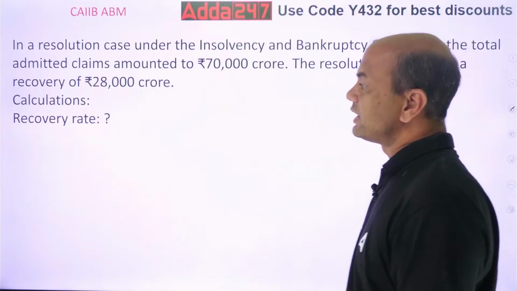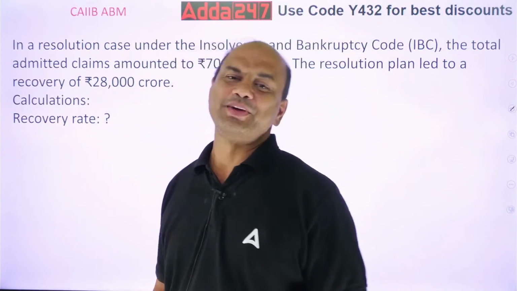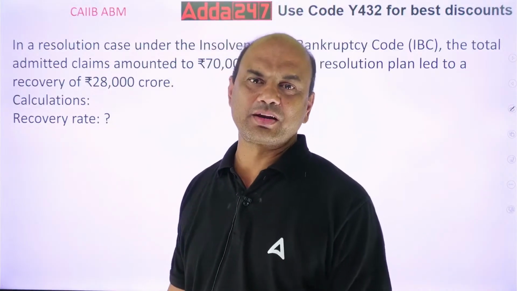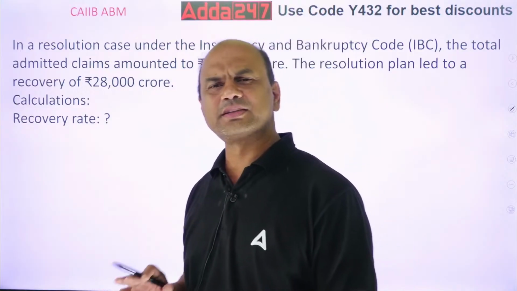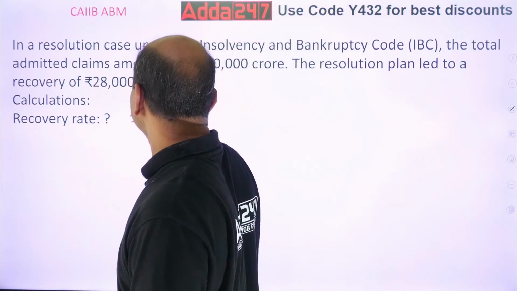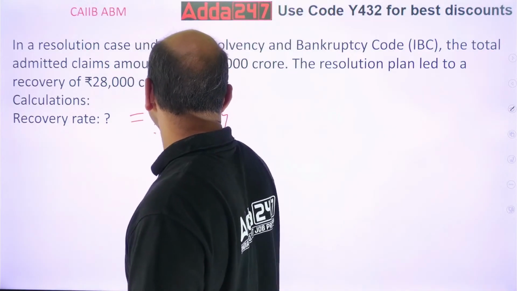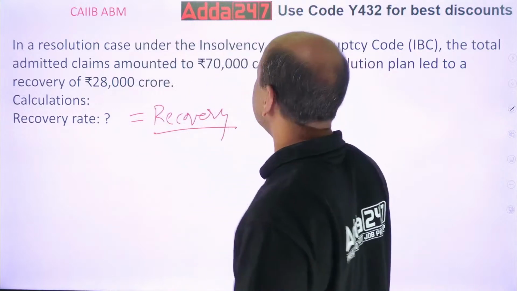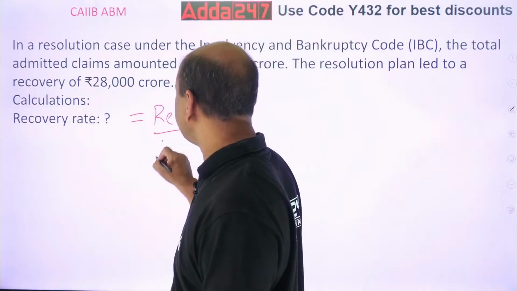Calculate the recovery rate. Very simple numerical. What is my recovery, upon total admitted claims?